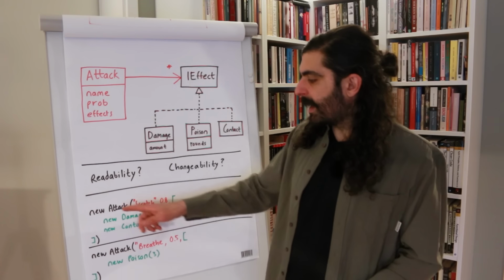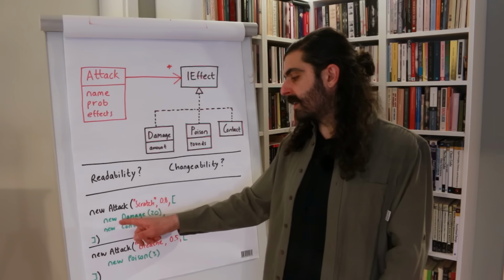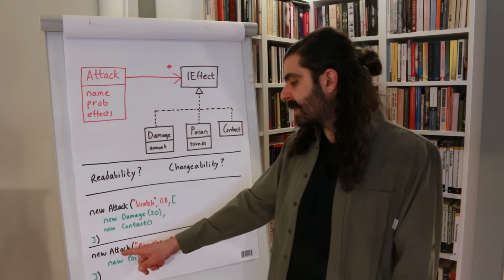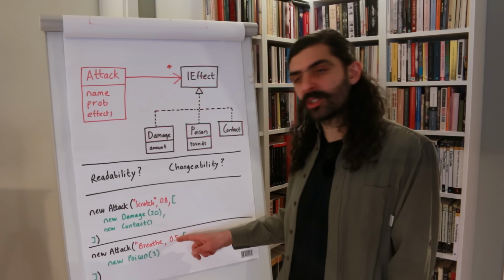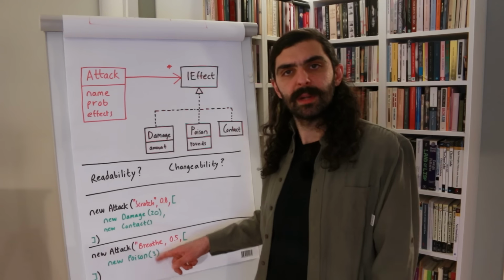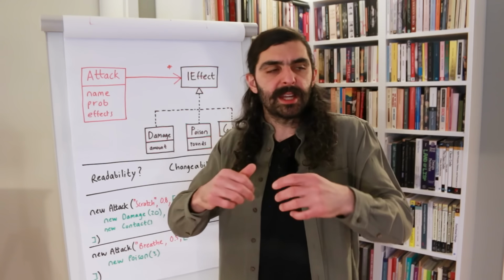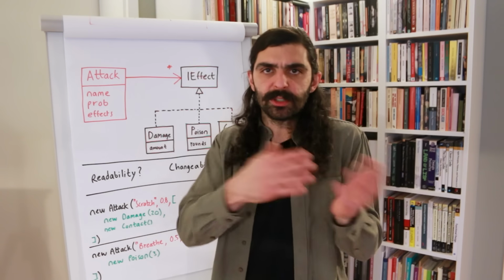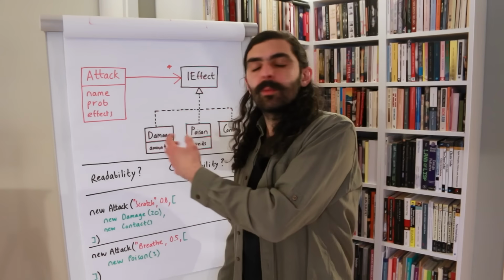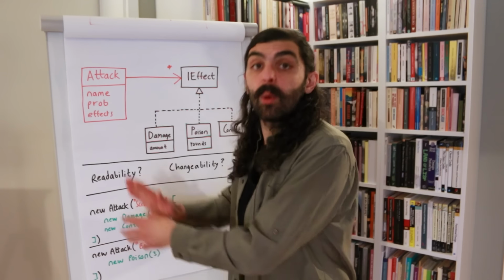In the first case, we have an attack that's called scratch that has an 80% chance of success. It does 20 damage and it makes contact. In the second case, we have an attack that's called Breathe that has 50% chance of success, and what it does is that it poisons the opponent for 3 rounds, right? It's fairly easy to understand when we're reading it. Now, if you looked at the previous solution and you were thinking about how to use optional parameters or named parameters, then I get that you might be a bit underwhelmed looking at the subtyped solution here. But if you weren't using those, then this is very obviously better.